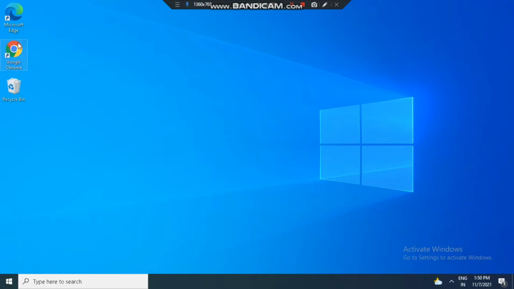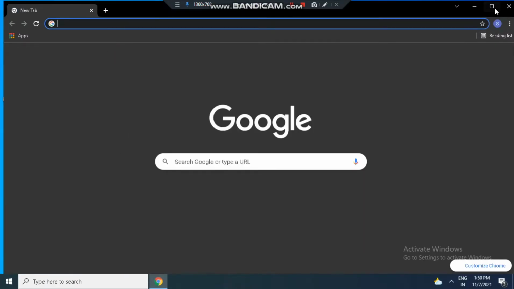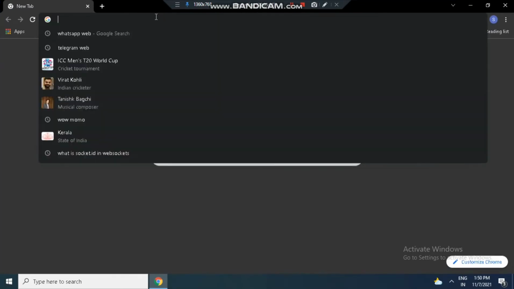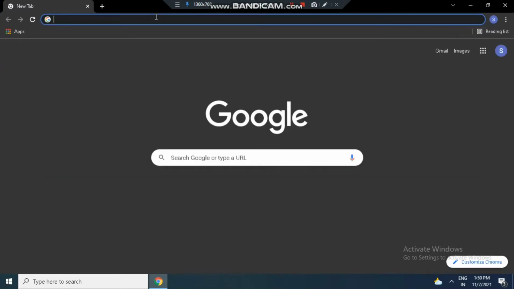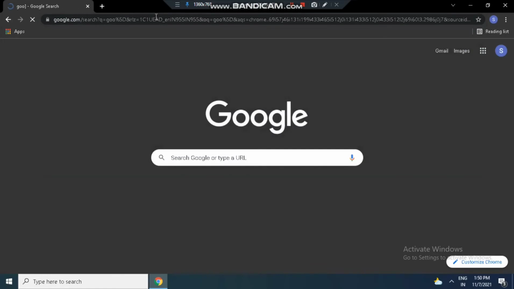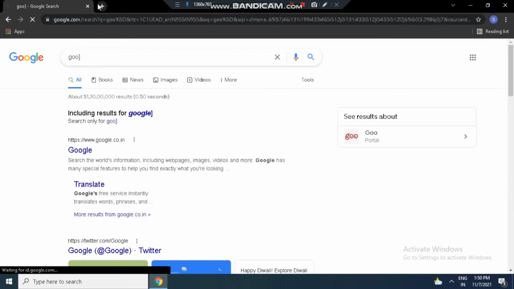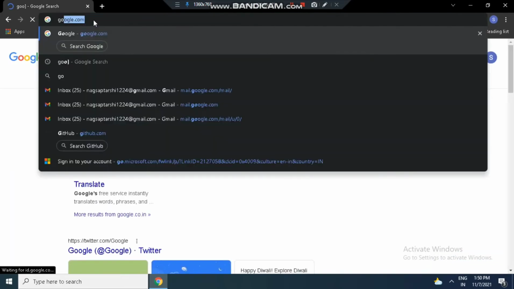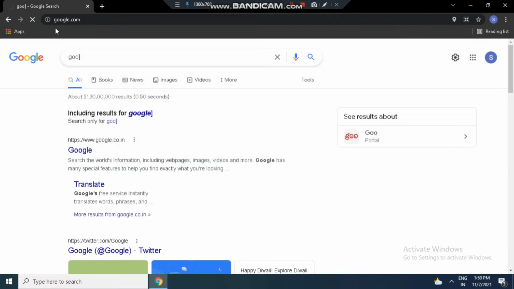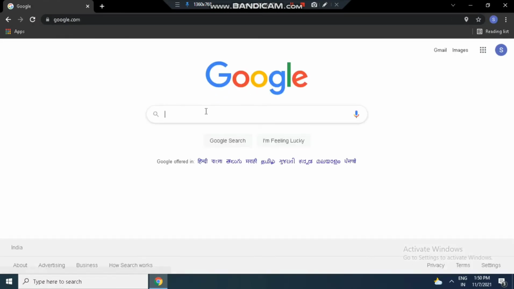Open another Google Chrome window and type google.com. You can type anything, I am typing google.com. See, Google came. Leave out this icon, which is also metadata of the web page, meaning the data about the data.